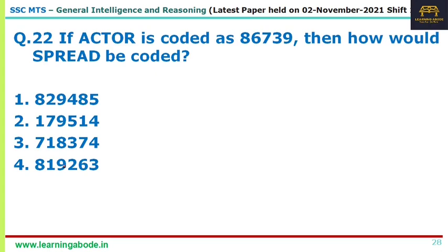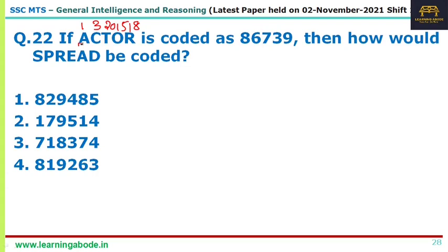What is given here? The positions: A is 1, C is 3, T is 20, O is 15, R is 18. But I'm not able to see any relevance. So I'm thinking, maybe what if I go in the reverse order?